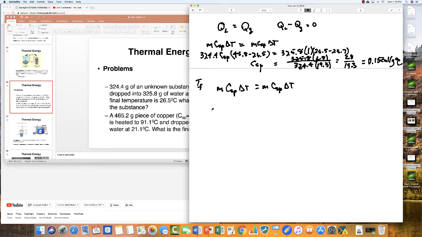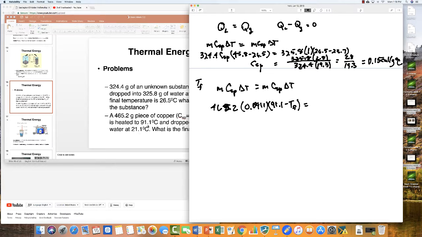The mass of the copper is 465.2. The specific heat of copper I gave you is 0.0911. And the change in temperature is going to be 91.1 minus TF, because TF is going to be lower than that. And I'm just doing it this way to make the signs easier.